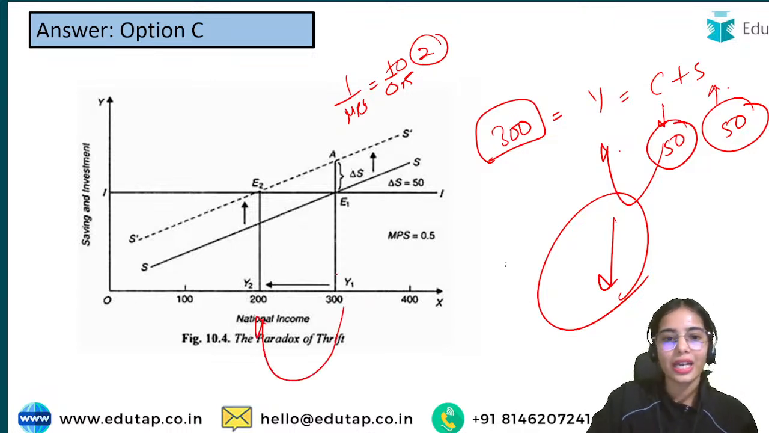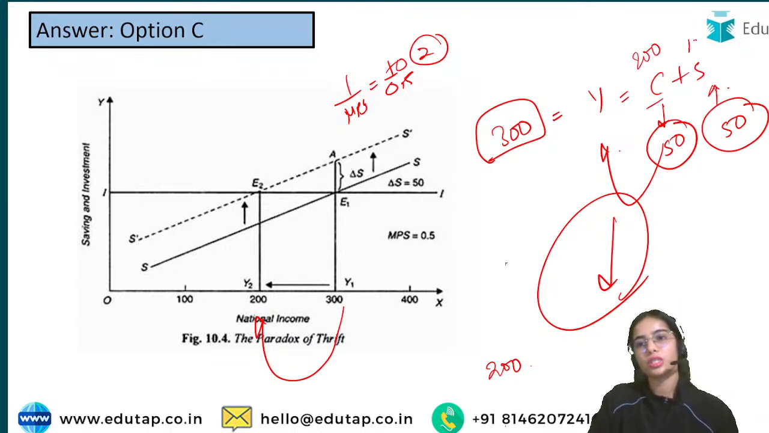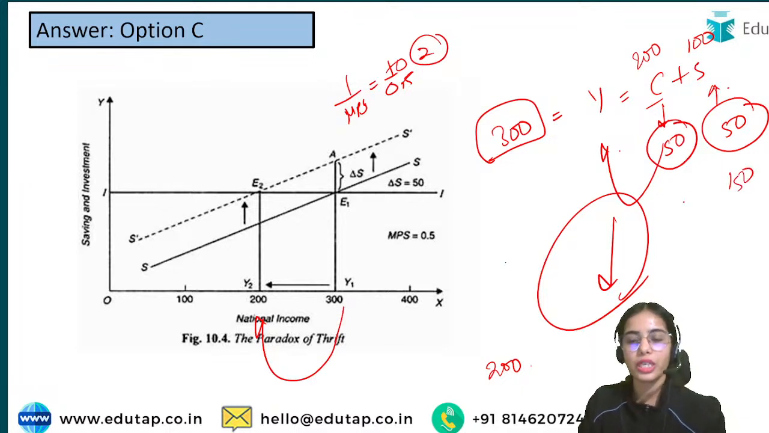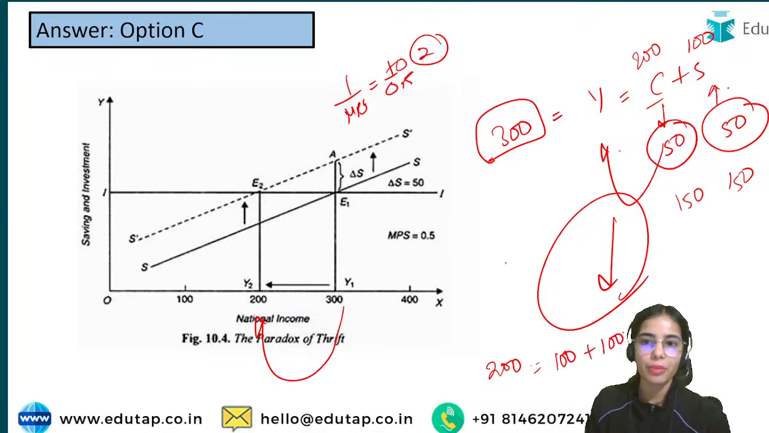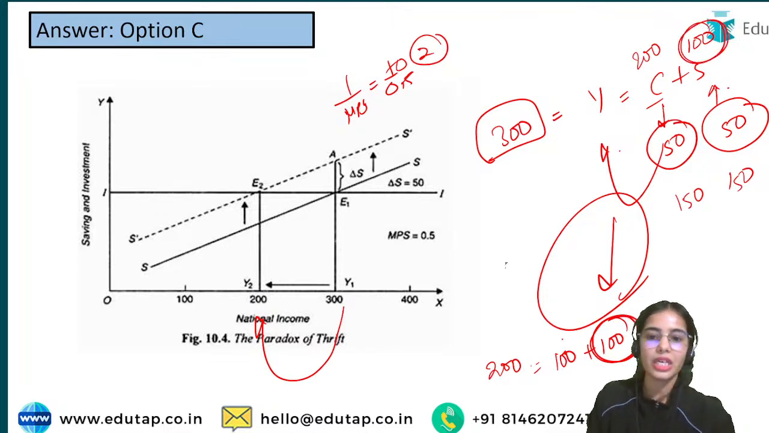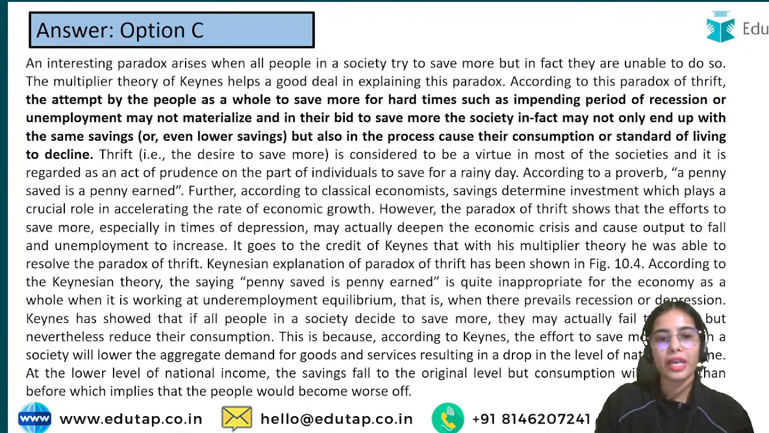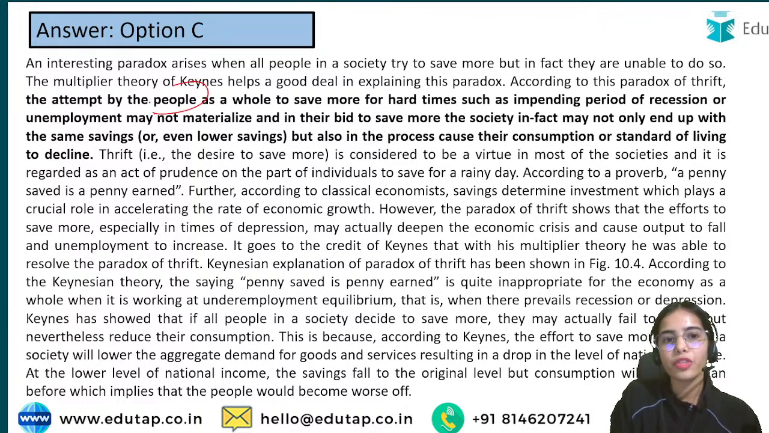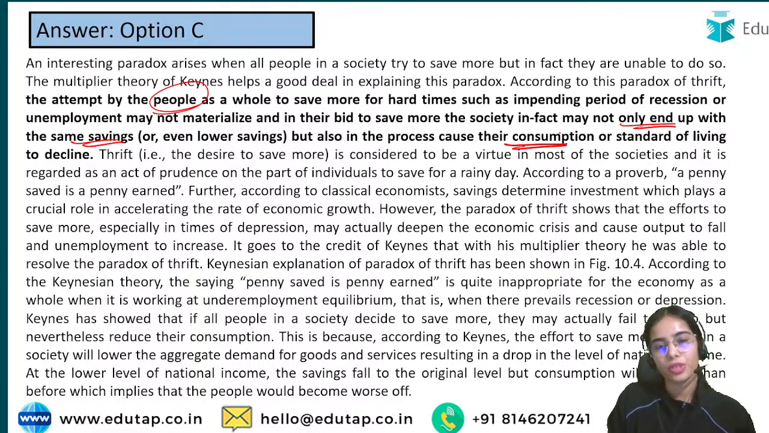When your income decreases to 200 crores: before, your consumption was 200 crores and your saving was 100 crores, then your saving increased to 150 and consumption decreased to 150. Now from your 200 income, you are consuming 100 crores and saving 100 crores. So your savings is at the previous level and your consumption has decreased. This is shown by the paradox of thrift. It says that the attempt of people to save more actually leads them to save the same amount, or even lower savings, and in the process they decrease their consumption, their standard of living.